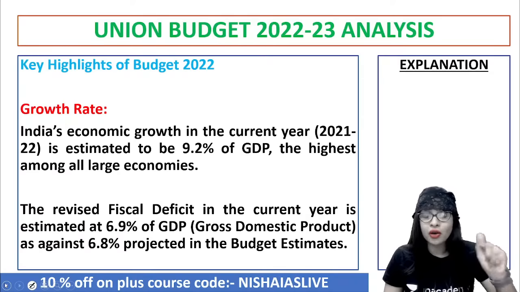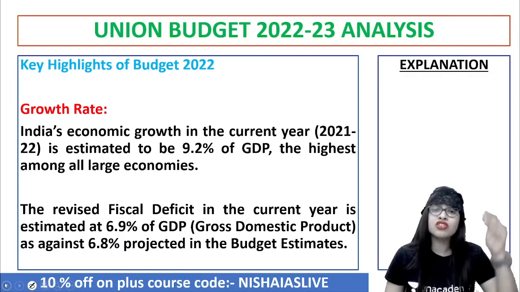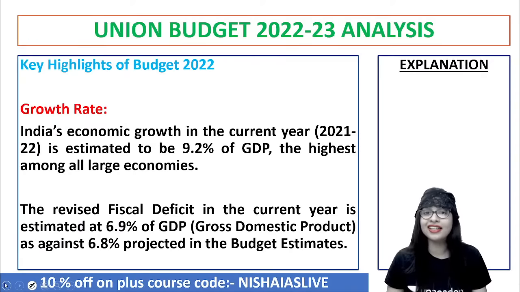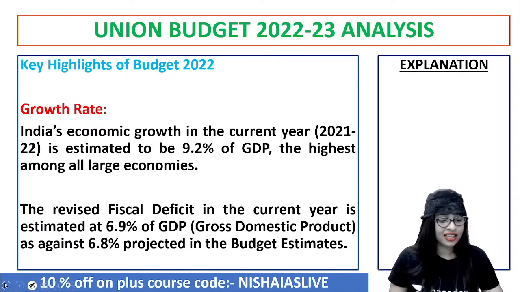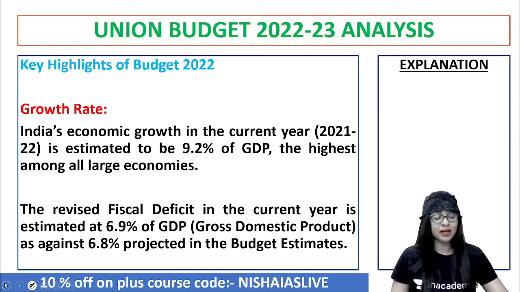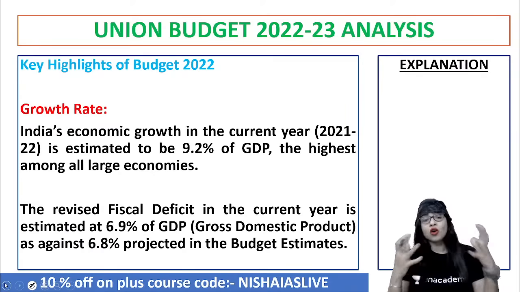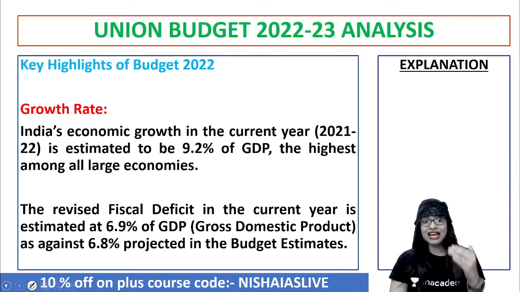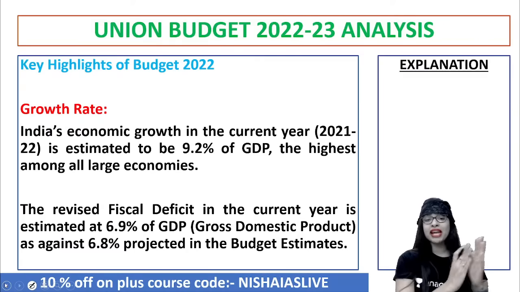But that's again jotted down on pen and paper. What about the realistic perspective? A closer look at the realistic perspective makes you think. That is a reality, isn't it? Yes, that's a reality. There is no doubt in that. So now, with regard to the growth rate, the key highlight put forward in the current budget is that the economic growth of our country, India, for the period 2021-22, was estimated to be at the rate of 9.2% of GDP.